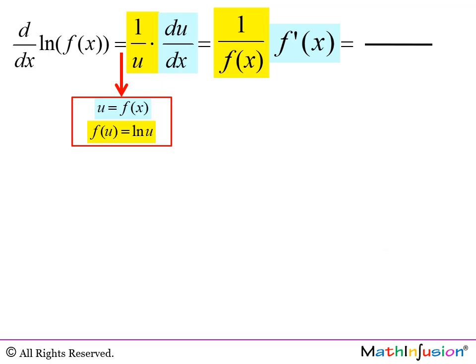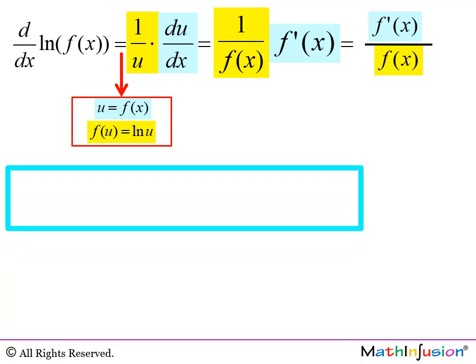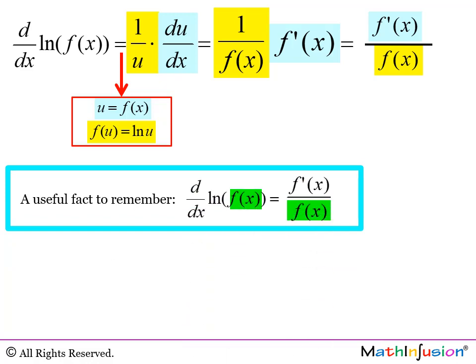If you noticed, we get the following. If this is a fraction line, then the function f(x) is written here, and on top, we just have to differentiate the function that is in the denominator. And we can conclude something very useful. That d/dx of ln of f of x is the quotient of f prime x over f of x.